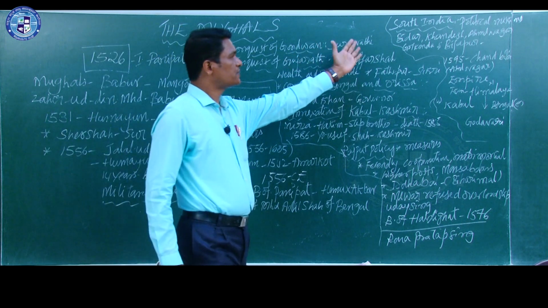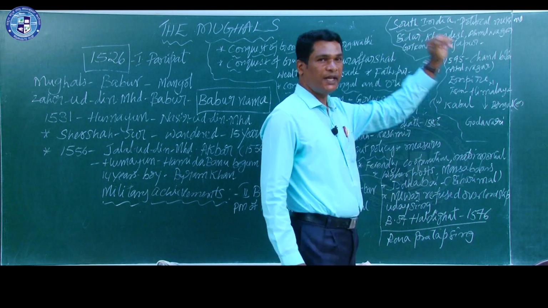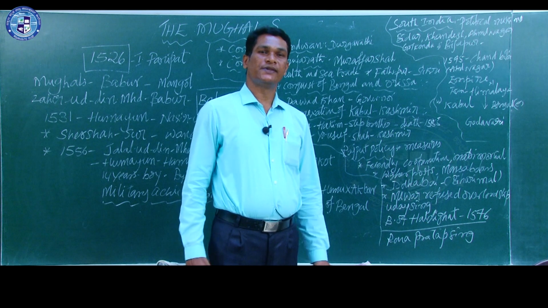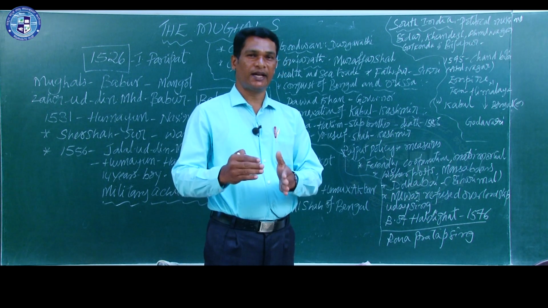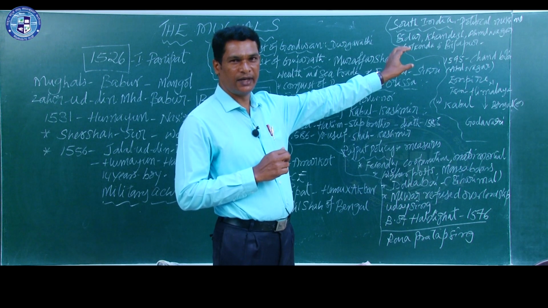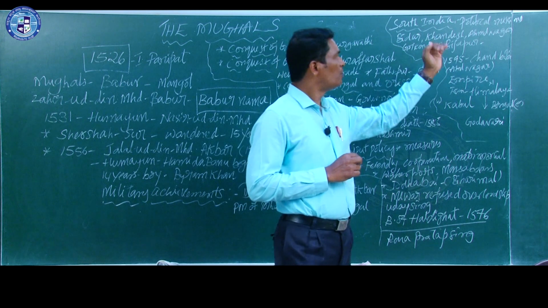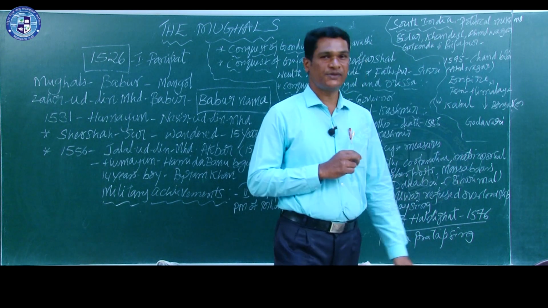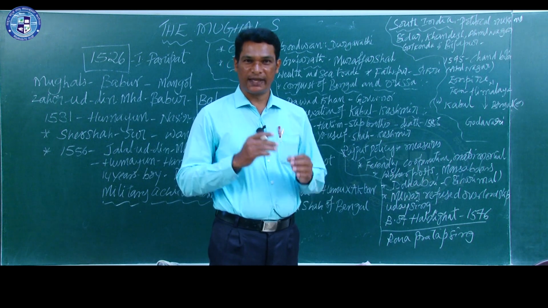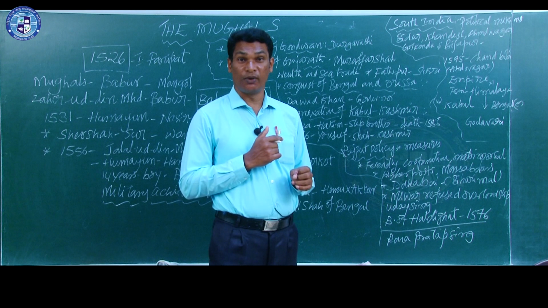And next we learn some points about his South Indian expedition. When we learn about his conquest towards South India, some of the provinces of South India were included in his empire. He sent political missions to the South Indian provinces to accept or to force them to accept his overlordship.